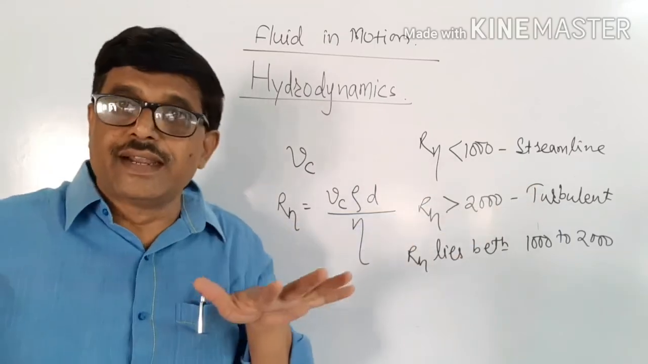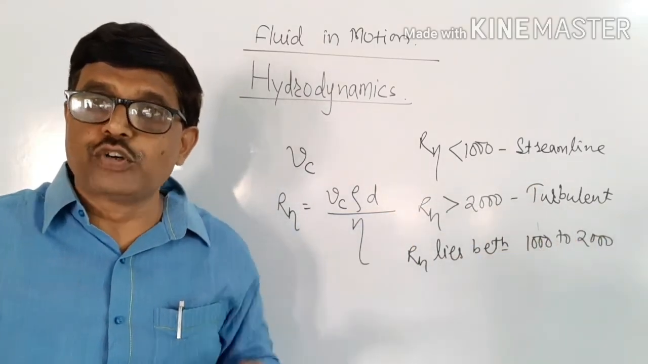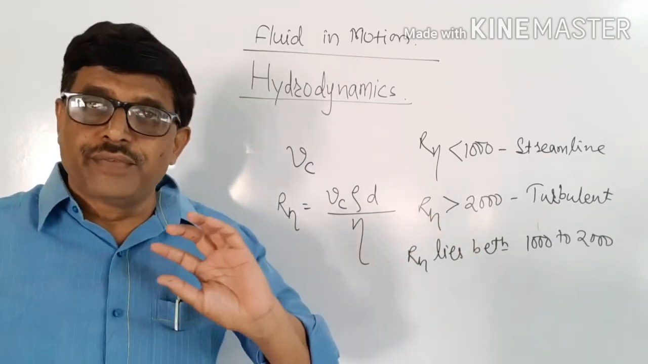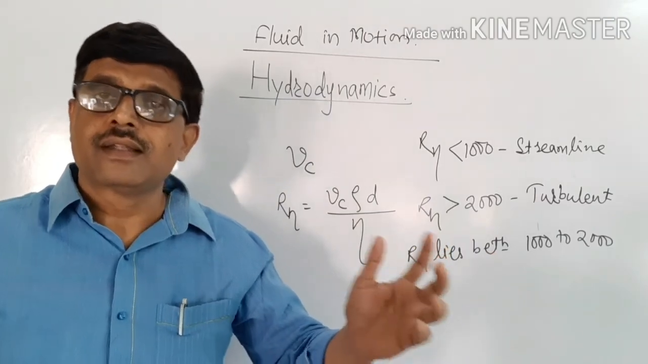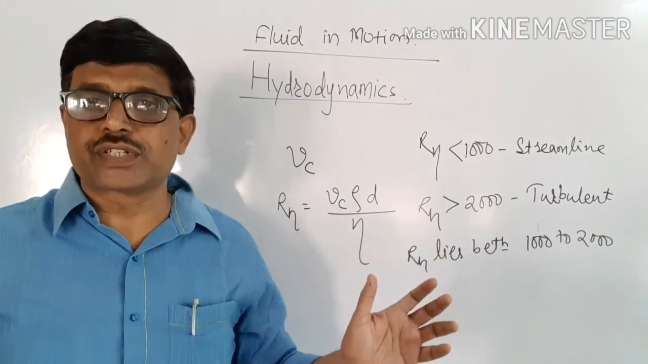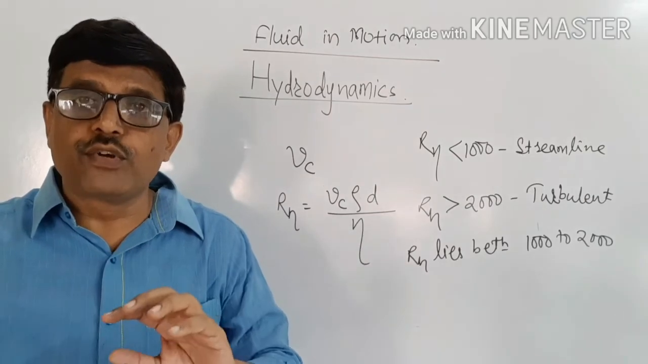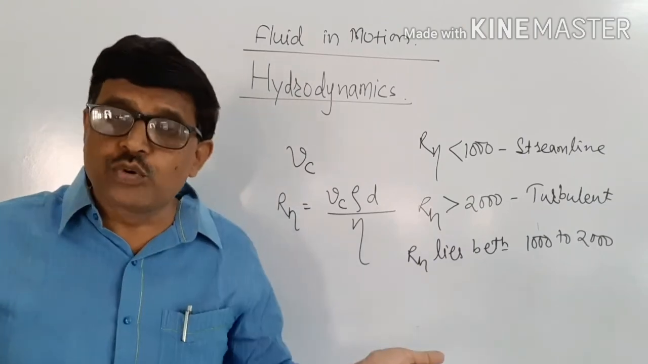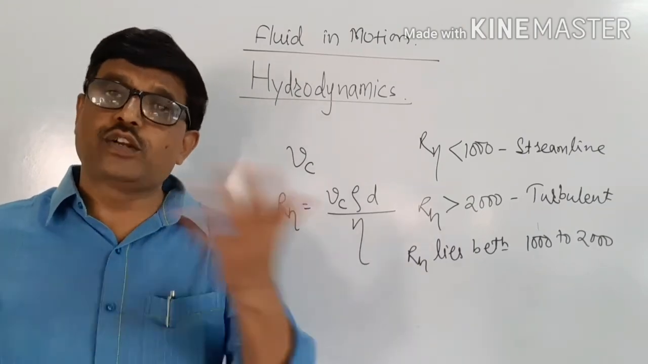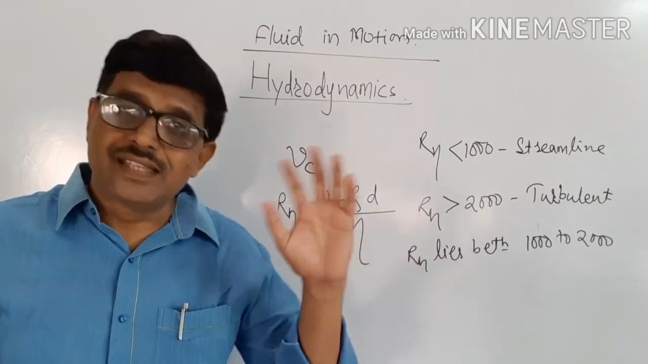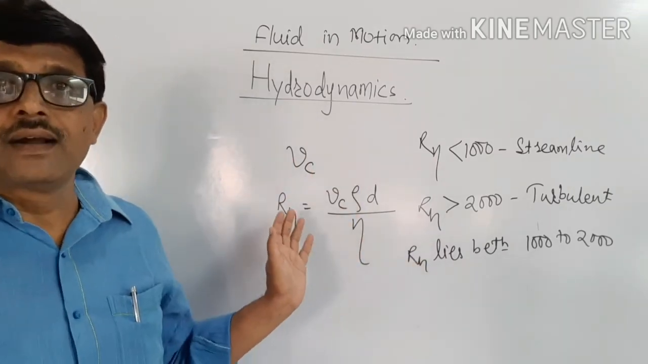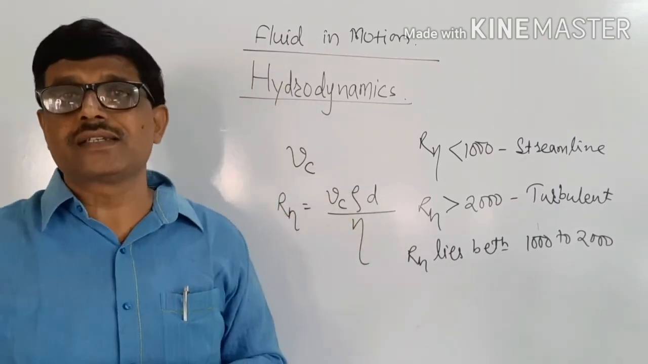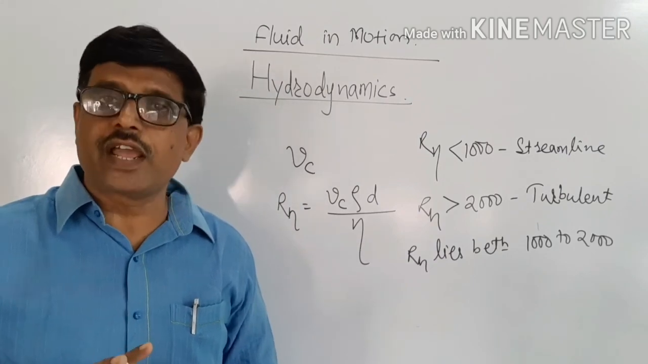Up to 1000, it is stable streamline flow. Above 2000, it is unstable turbulent flow. But if the Reynolds number is within 1000 to 2000, the liquid flow transfers from steady to unsteady, from streamlined to turbulent flow. This is all about the different terms and the factor on which whether the flow is streamline or turbulent.